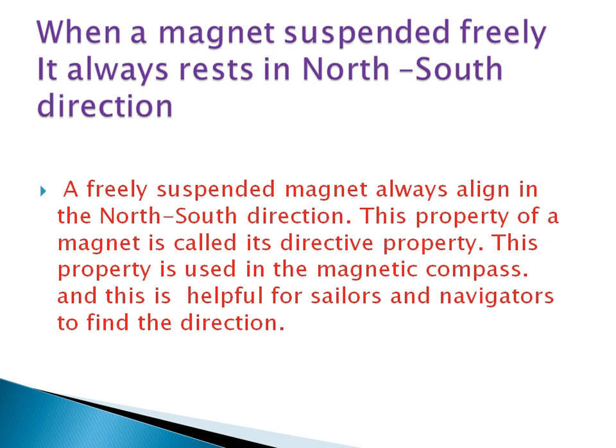So this property is helpful for sailors and navigators to find the direction. Which property? The directive property. What do you mean by directive property? The freely suspended magnet always aligns in the north-south direction. This property of a magnet is called directive property.